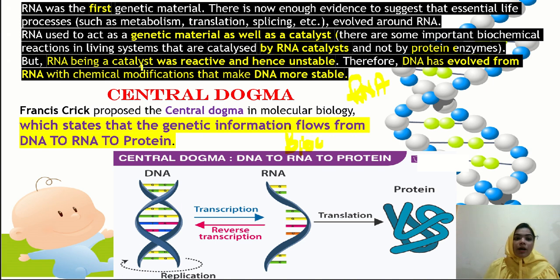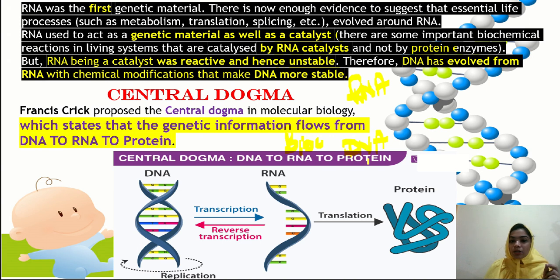So RNA being a catalyst was reactive and hence unstable. This is the main point in the RNA properties, that RNA is found to be unstable because it is reactive with each and everything. Therefore from the RNA the DNA is produced. DNA is deoxyribose nucleic acid.